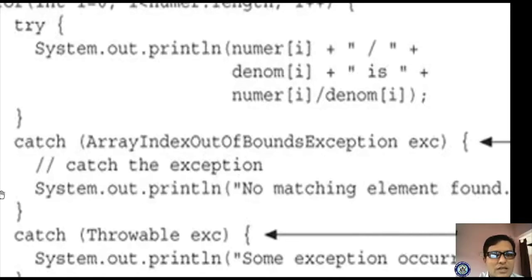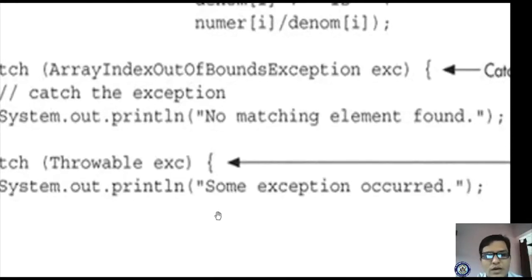Instead of arithmetic exception, I have used the Throwable class. This Throwable is acting as a derived class, so it can access the error from the base class. So it is the derived class object. It identifies the error that occurred in our program, and according to that error, it will display whatever output statement we have written.